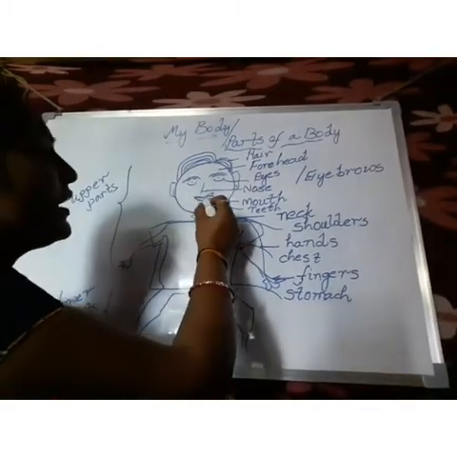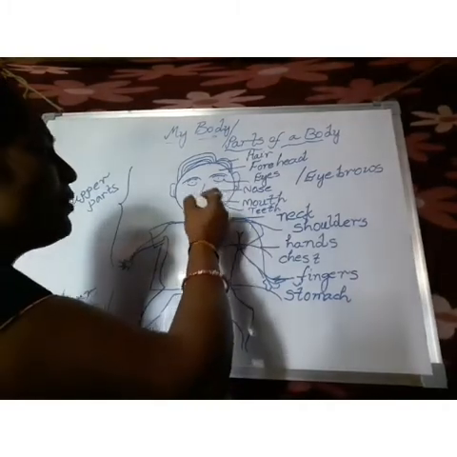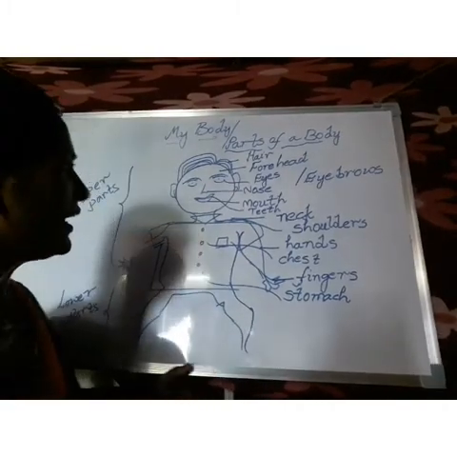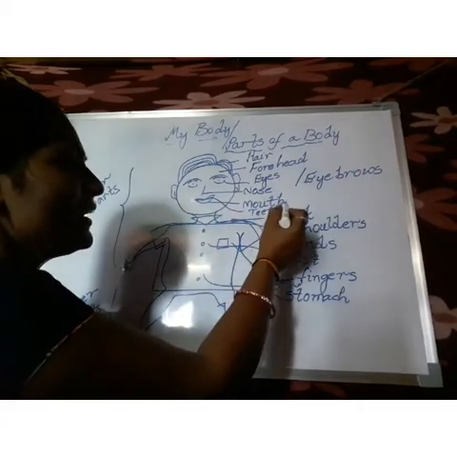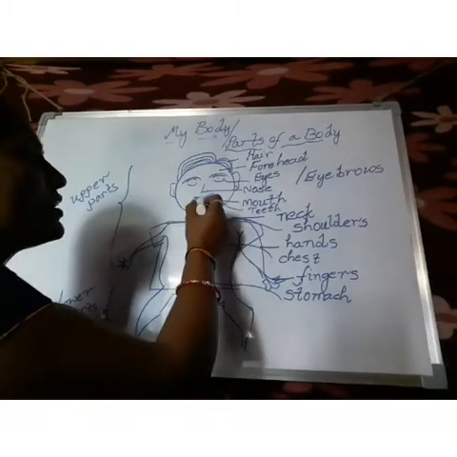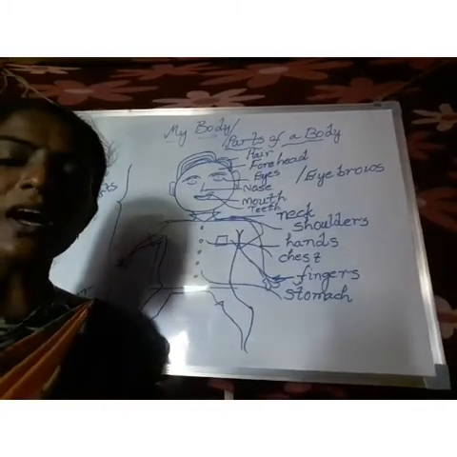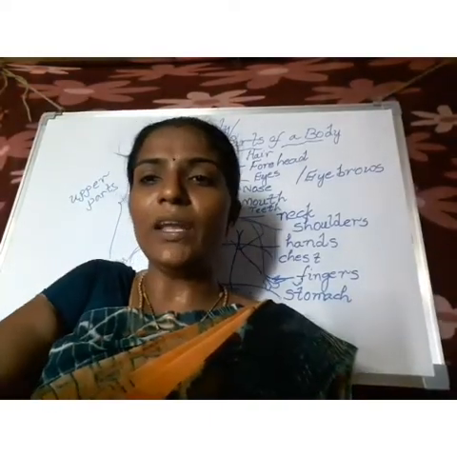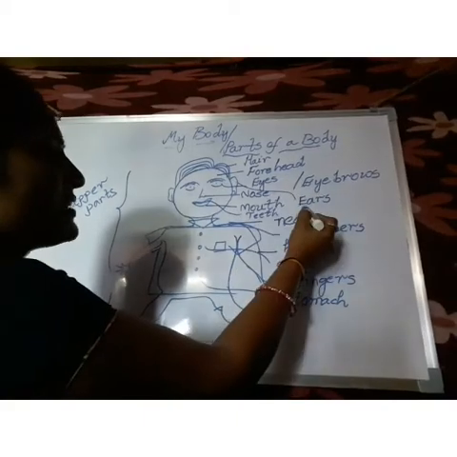The next part, this whole thing, we call the mouth. What is the spelling of mouth? M-O-U-T-H, mouth. Inside the mouth, what do we see? See this one? Teeth. T-E-E-T-H, teeth. After that, inside the mouth we also have the tongue. What is the spelling of tongue? T-O-N-G-U-E, tongue.